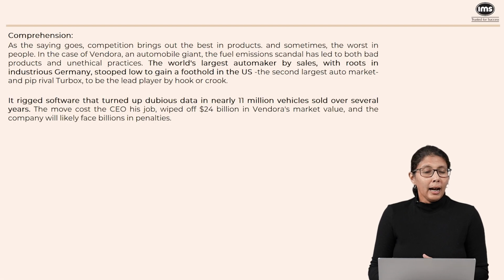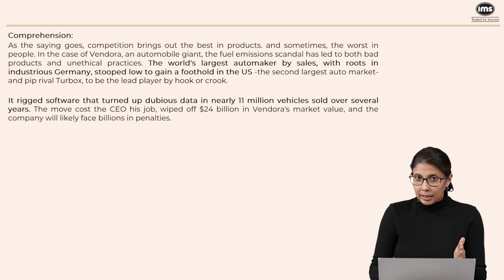Now, here we have some passage-based questions. The passage on its own is not very time-consuming, so we can read it very, very quickly. Look at the first two paragraphs. What these are talking about is a particular company called Vendora. Now, this company is an automaker, and this company wanted to gain dominance or a foothold in the US market. In order to do that, it resorted to certain unethical practices.